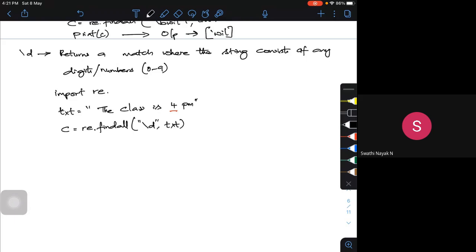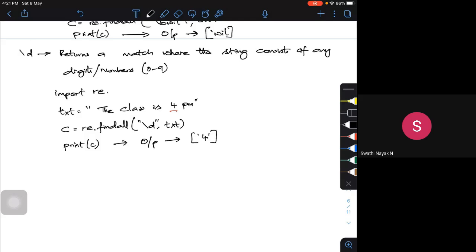If I print c, my output will be 4, because there is one digit, 4, in that string. If there is no digit in the string, it will simply give empty square brackets. It will tell nothing is there. That's the meaning of it.